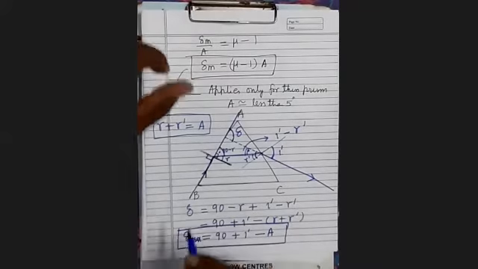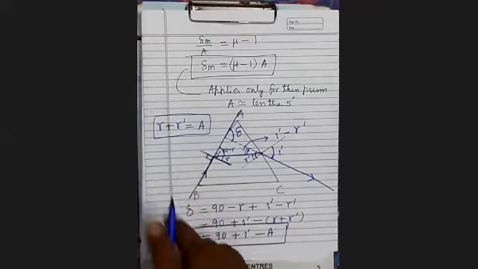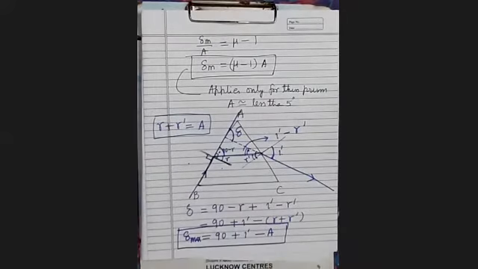When the incident ray is grazing to the air-glass interface, maximum deviation will be produced.